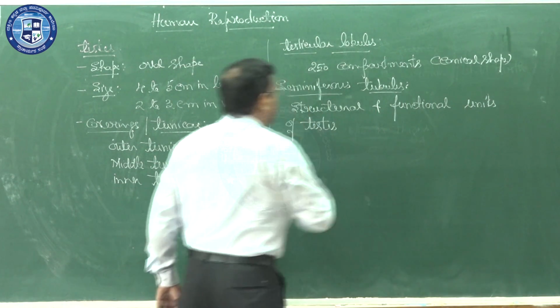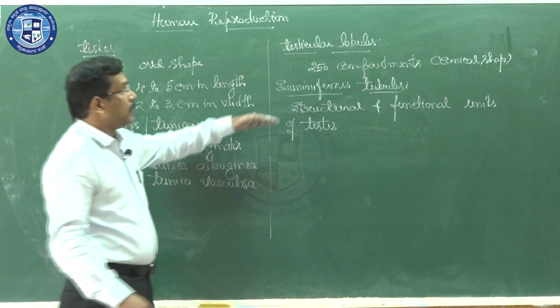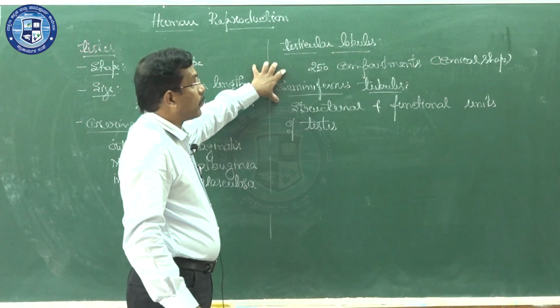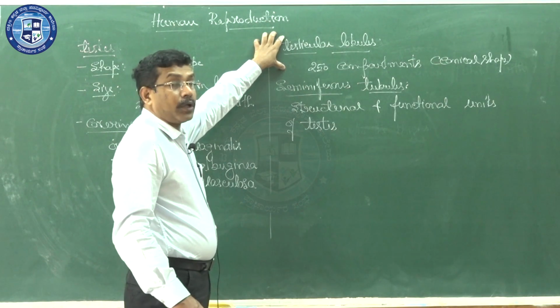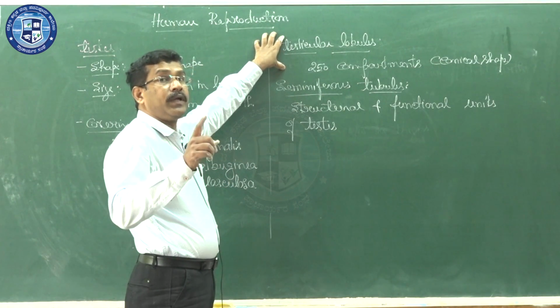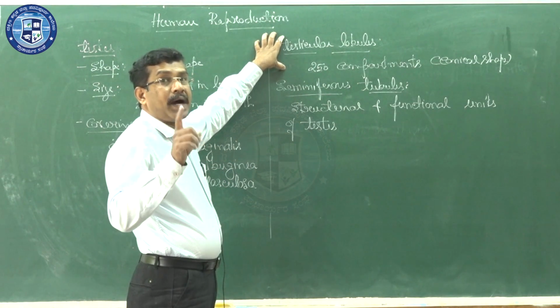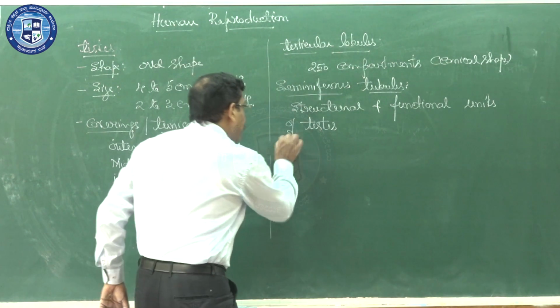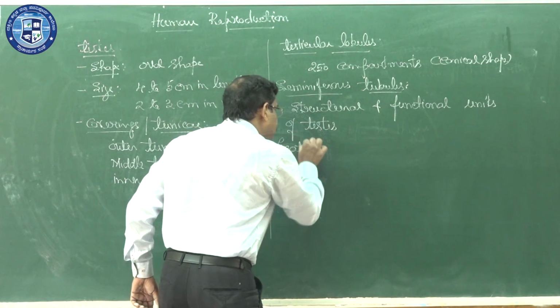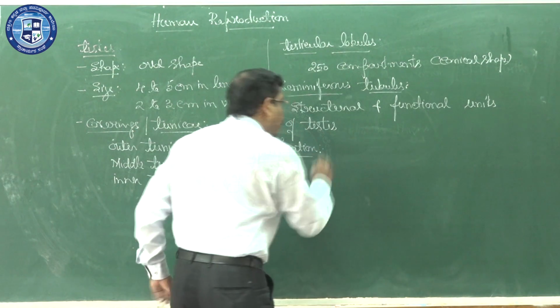Of a testis, we are going to call it as a seminiferous tubule. Now, where actually are these seminiferous tubules located? They are located inside the testicular lobule. What are testicular lobules? Already told you, 250 conical shaped compartments of the testis, we are going to call it testicular lobule.